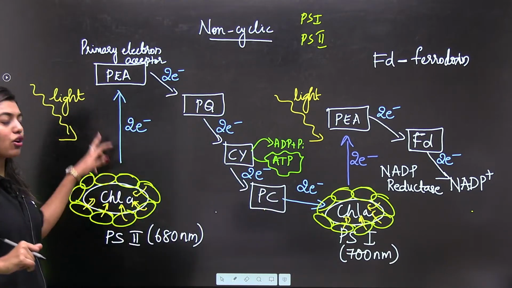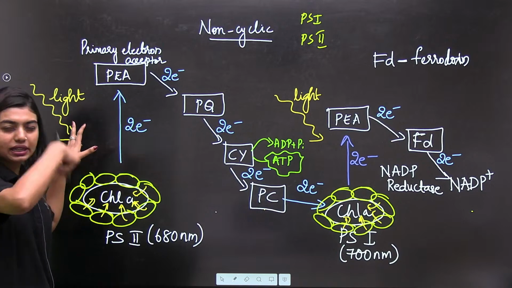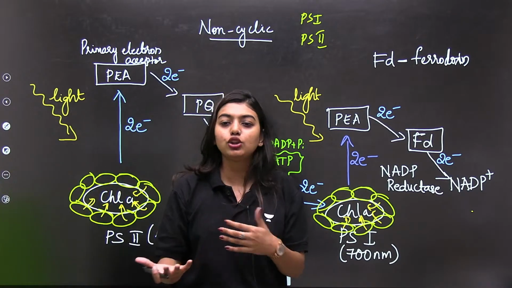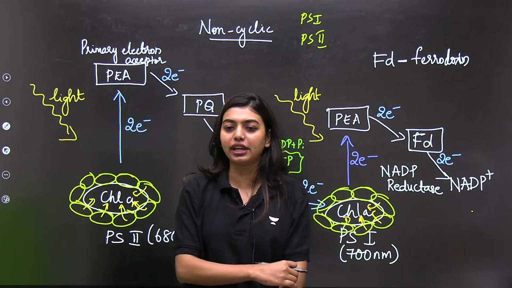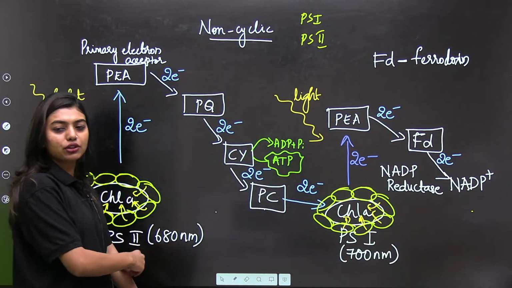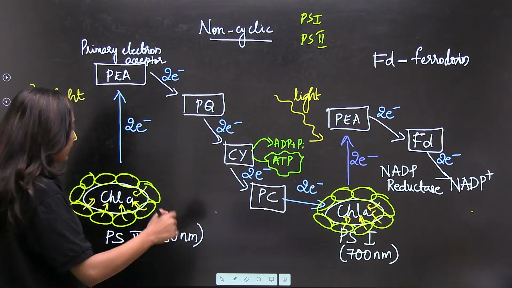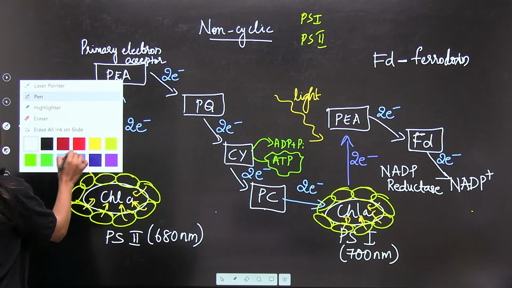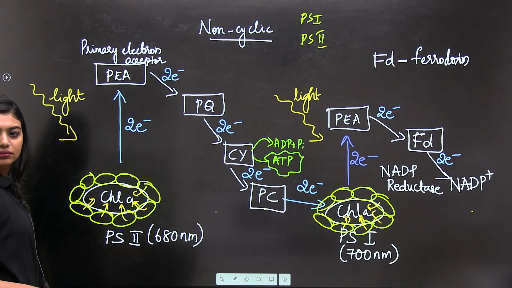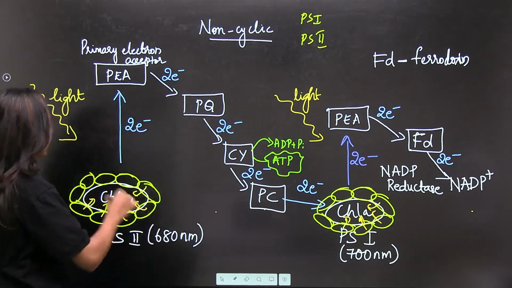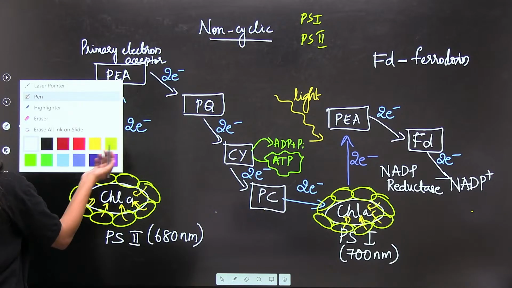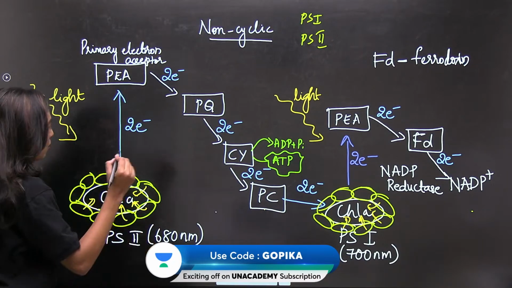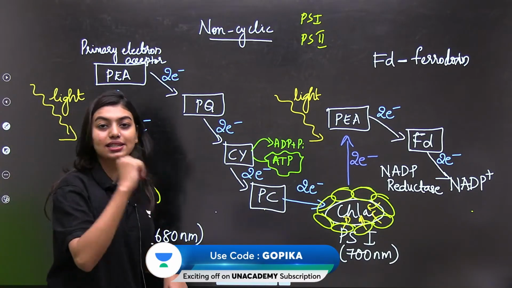Now all of you tell me one thing. We lost electrons from here. Don't we have to regain that electron? When we lose something, do we have to regain it or not? Students, yes, we regain it. So to regain the electron that we lost here, what is going to happen? Photolysis is going to happen.